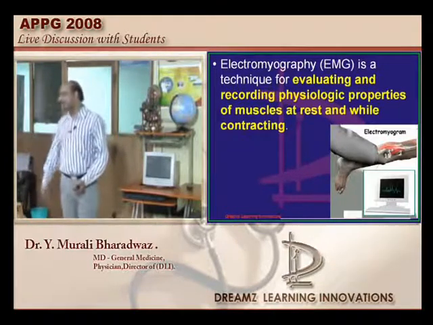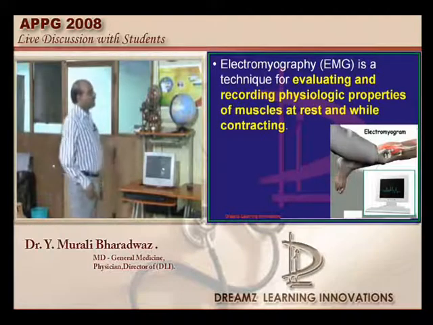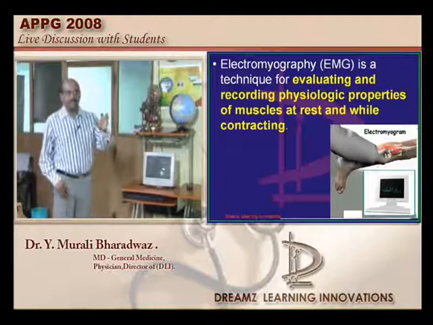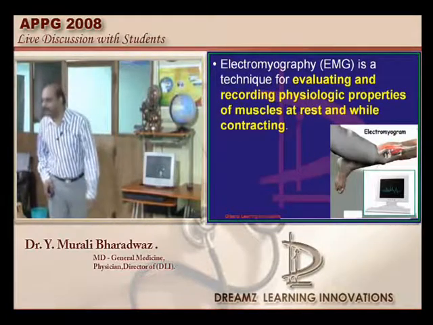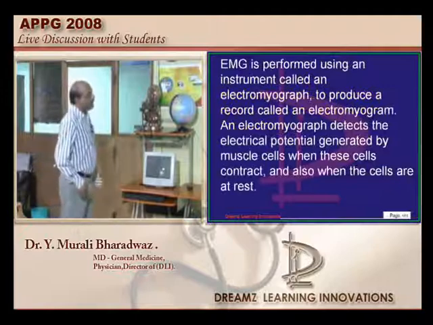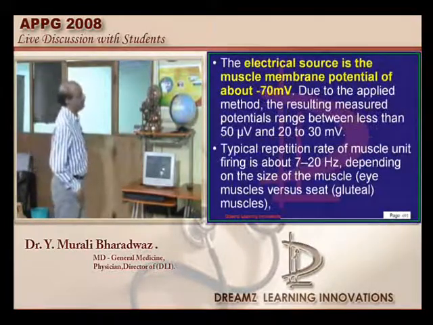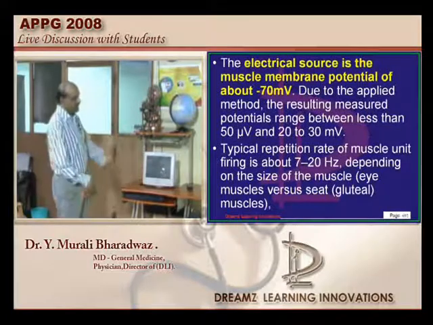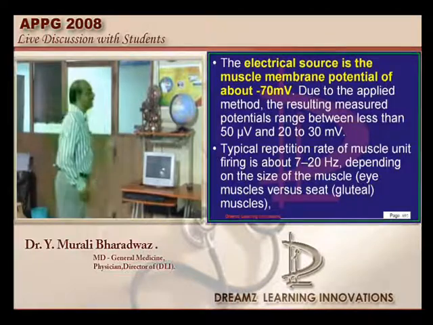Only on that issue the examiner is asking us. So basically, doctor, it is the physiological properties of the muscles at both rest and contraction. They are checked by doing electromyography. The electrical source is the muscle membrane potential itself, which is minus 70 millivolts. A needle electrode is inserted through the skin directly into the muscle, and then potentials are recorded.